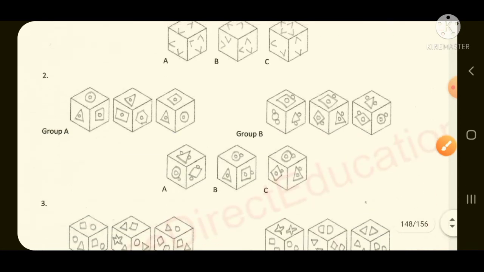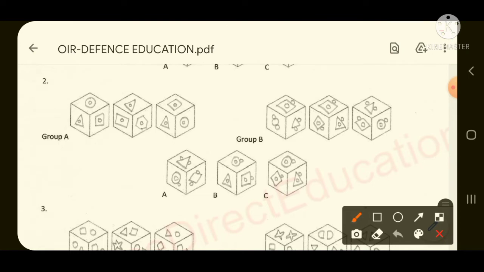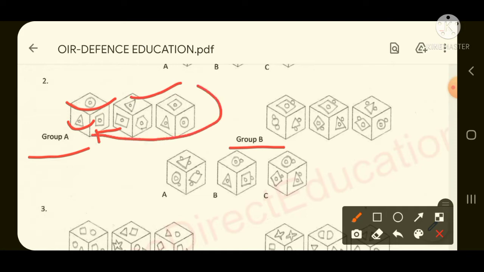Second question. If you see the cube of group A and group B, then here a small circle is coming inside a big polygon. Let's say here a triangle is there, inside the triangle one circle is coming, then inside one big circle one small circle is coming, then inside one rectangle one circle is coming, then inside one triangle a circle. Similarly, inside different polygons one small circle is coming.